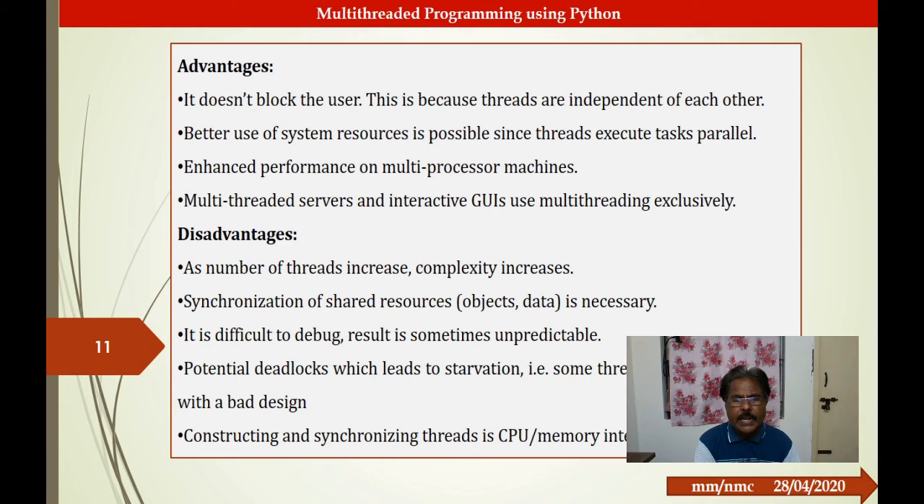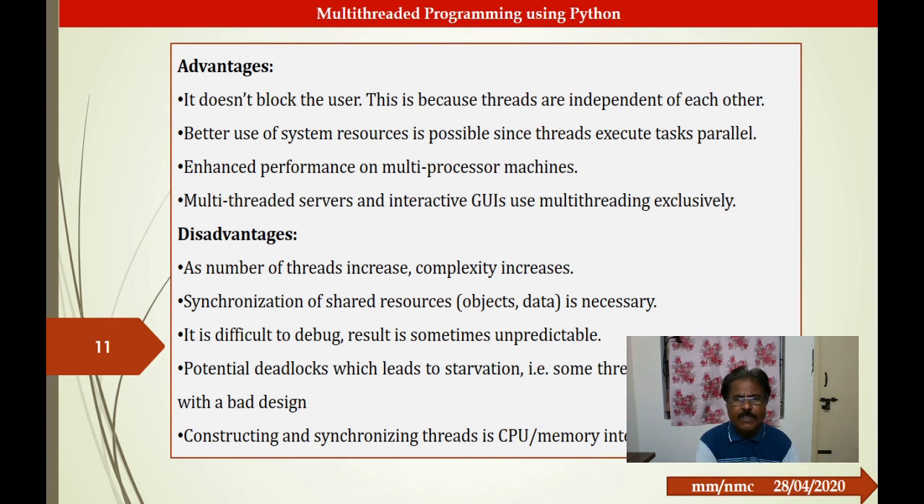Now let us see the advantages of multi-threading. Since the threads are executed independently, one does not block the other threads from execution. The system resources are used efficiently because the threads are executed in parallel. On multiprocessor machines, we have enhanced performance. And servers and GUIs use multithreading extensively.